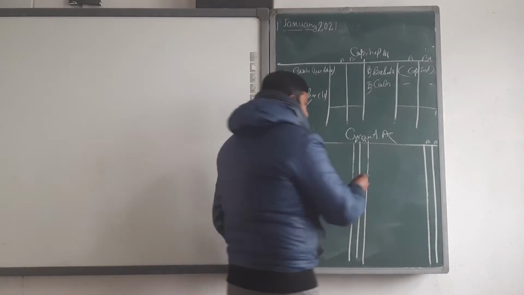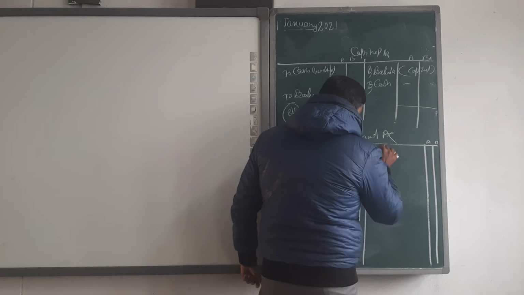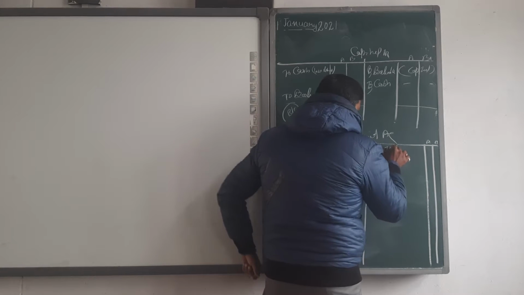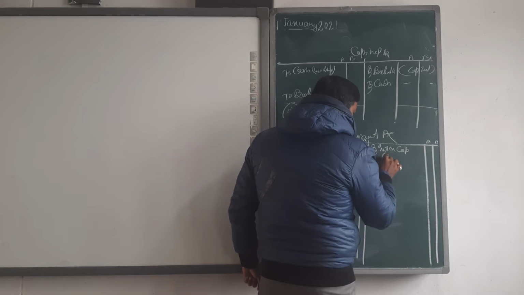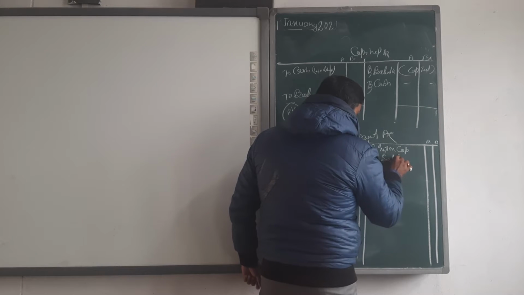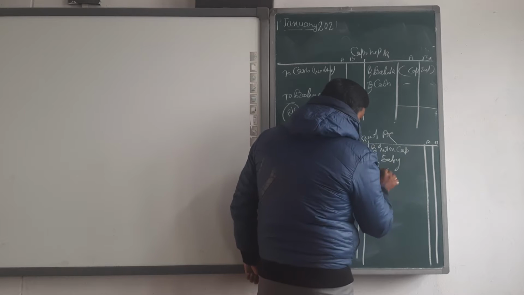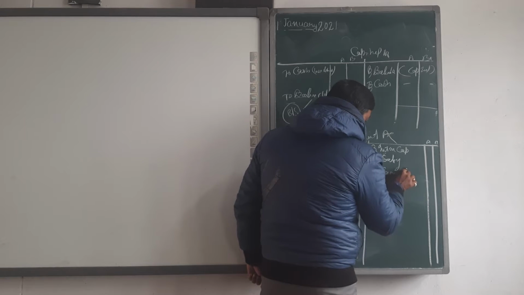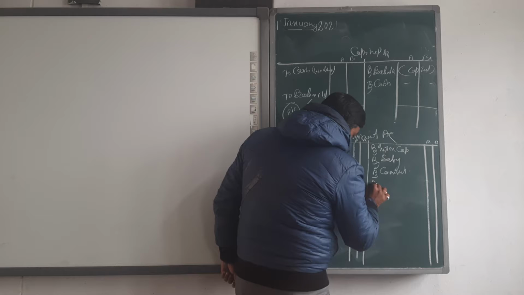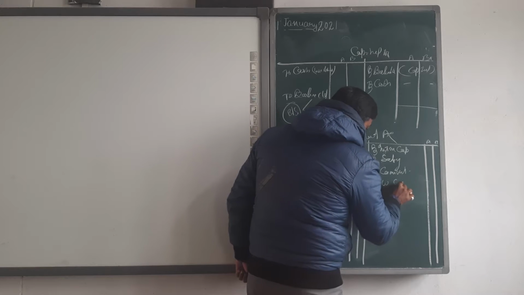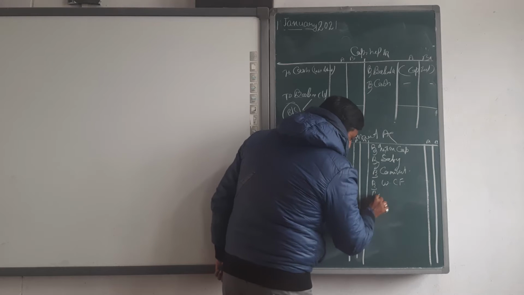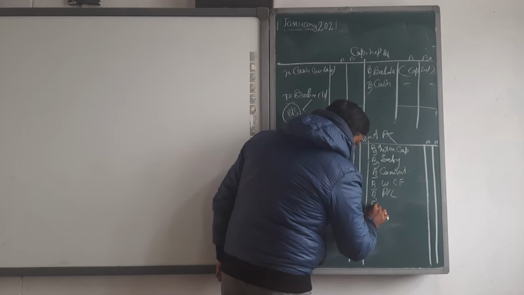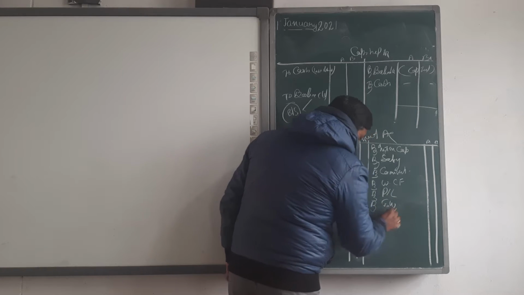As if they are receiving interest, then by interest on capital, by salary, by commission. If workmen compensation fund, then by workmen compensation fund. If P&L is there, then by P&L. If goodwill is there, then goodwill.